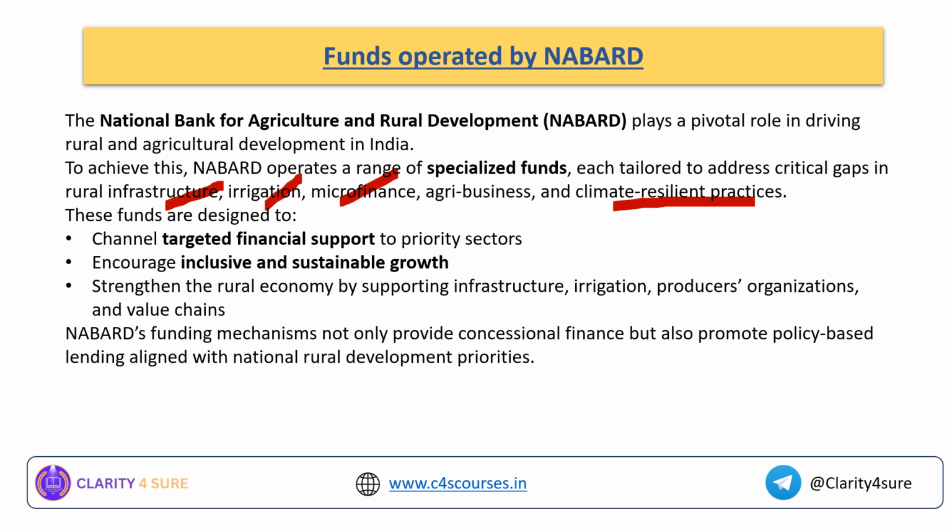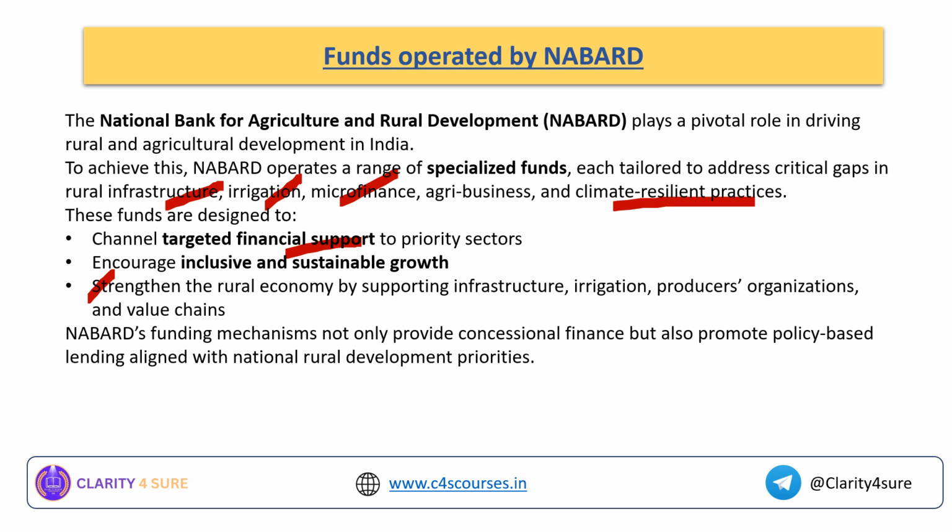See, these funds actually target financial support to the priority sectors. They also enhance and encourage inclusive and sustainable growth. The most important thing is that they strengthen the rural economy by supporting infrastructure development in the form of irrigation, buildings, forming FPOs or value chains, so that there is a linkage between farm to fork.